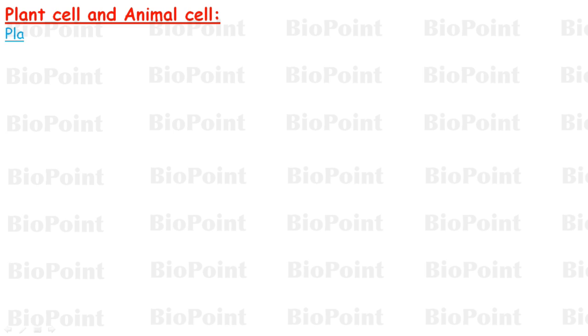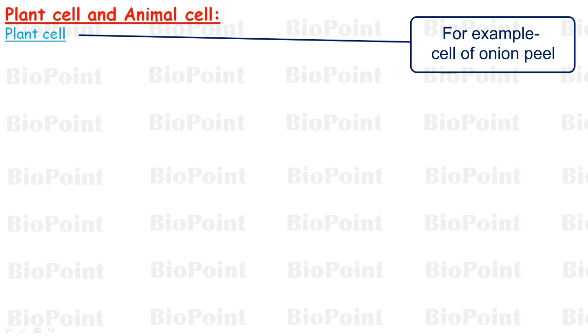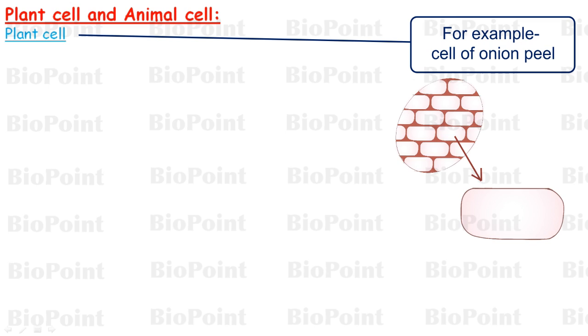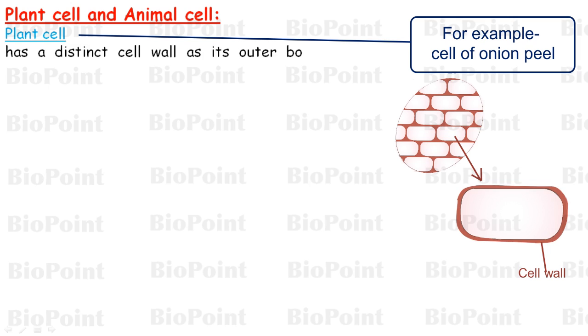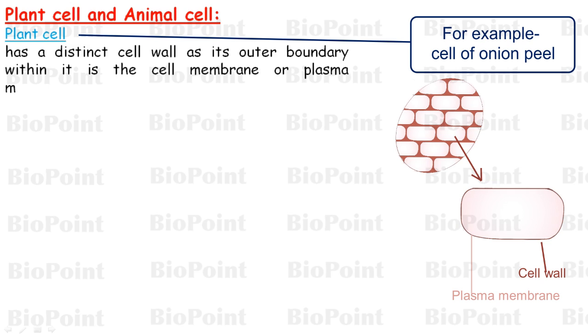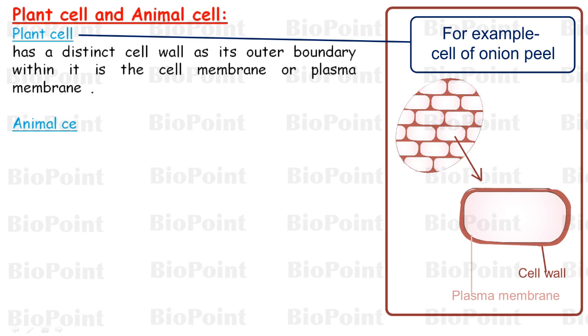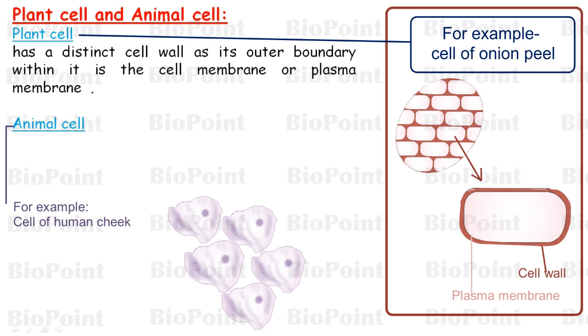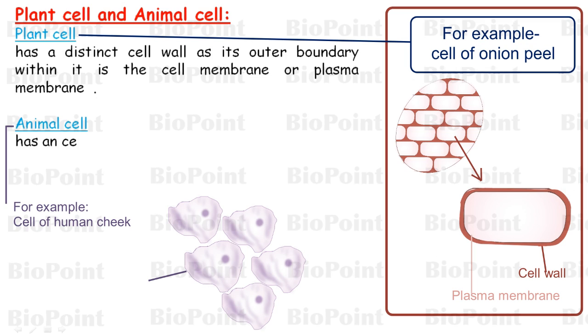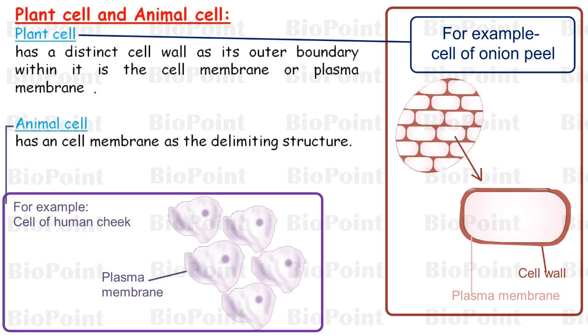In a typical plant cell, for example, in the cell of onion peel, the outer boundary is made by cell wall and just inside the cell wall is plasma membrane. On the other hand, in a typical animal cell, for example, in the cell of human cheek, outer boundary of the cell is made by plasma membrane because animal cells do not have cell wall.